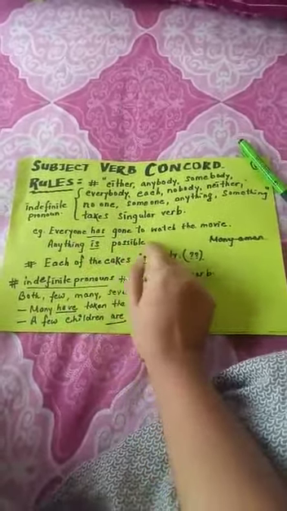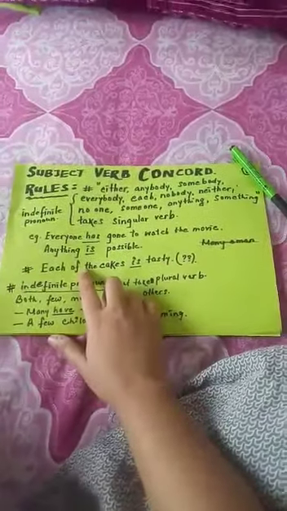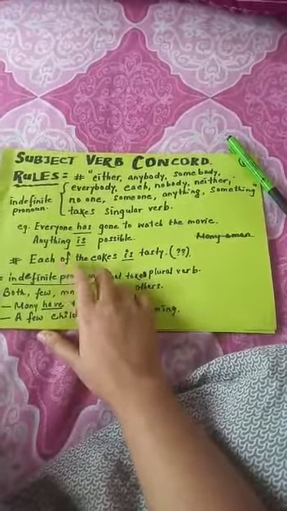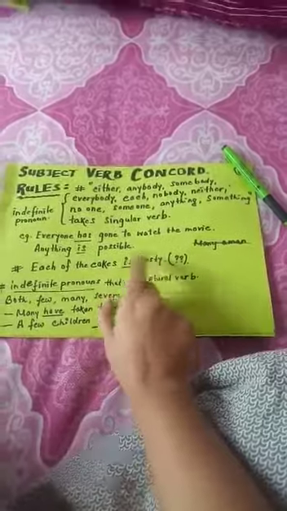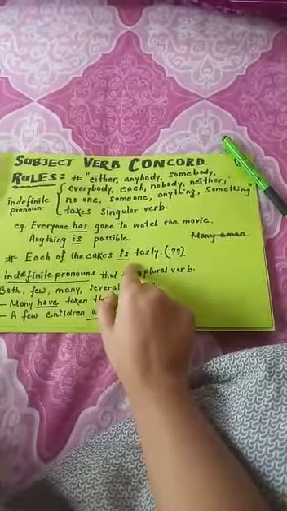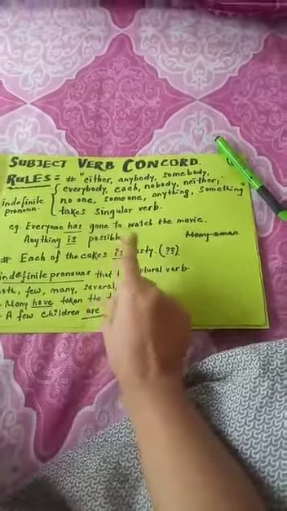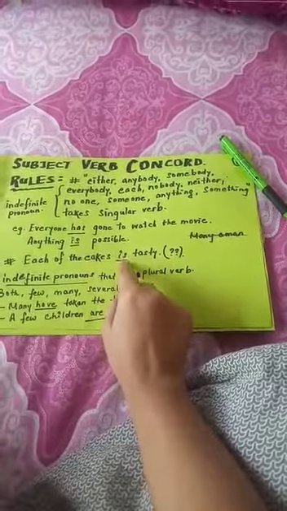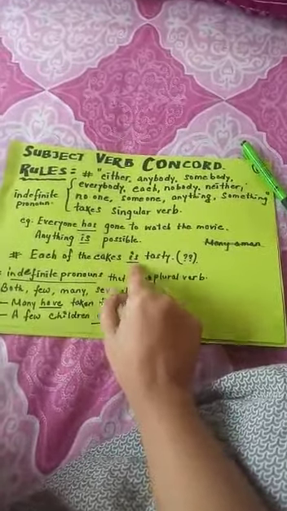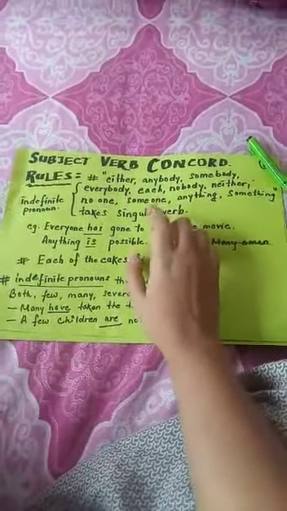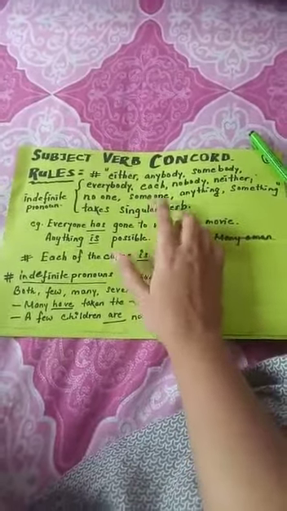Anything is possible. Now next sentence, where friends you might get confused. Each of the cakes is tasty. Now you must be thinking that cakes is given here, then why did we not use are, why did we not use a plural verb? No friends, we will not use a plural verb here, we will use a singular verb. Why am I telling you? Because according to the rule I told you, when each is given there, we will use a singular verb.